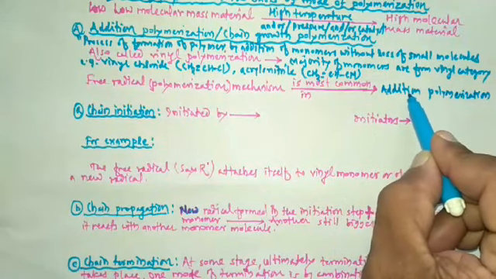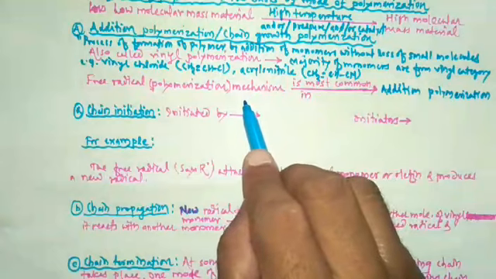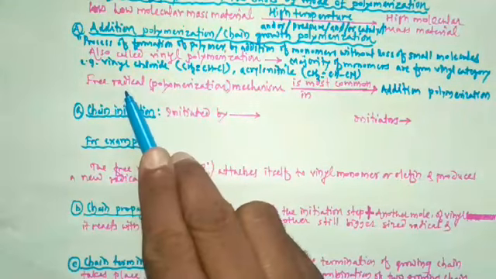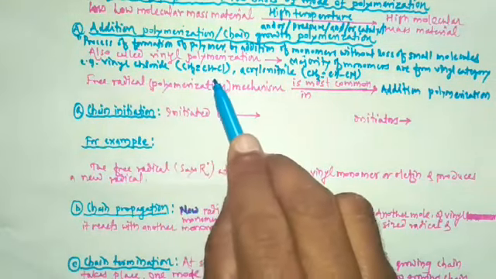That means during addition polymerization, reactants get converted into product by means of free radical mechanism.